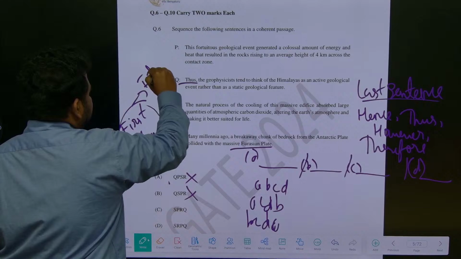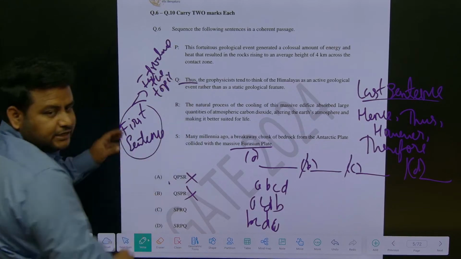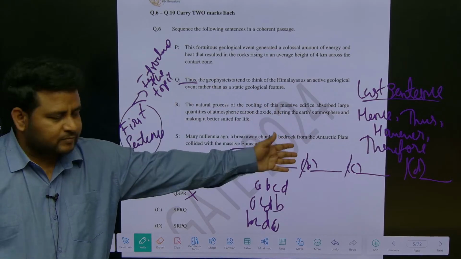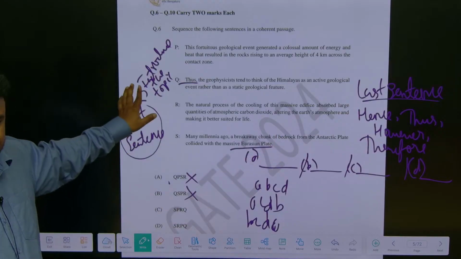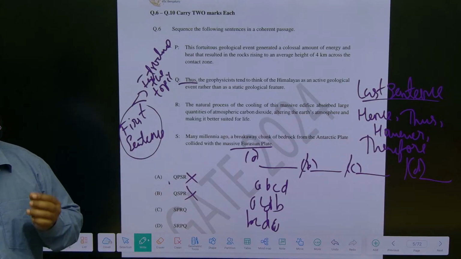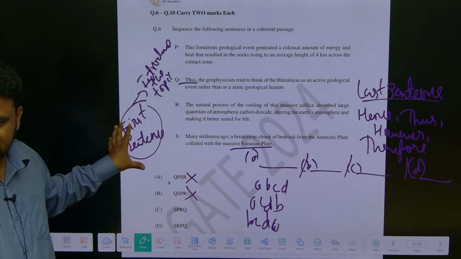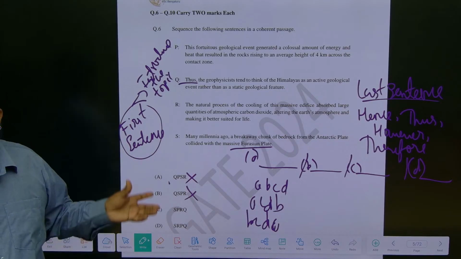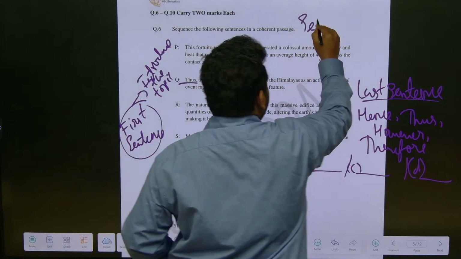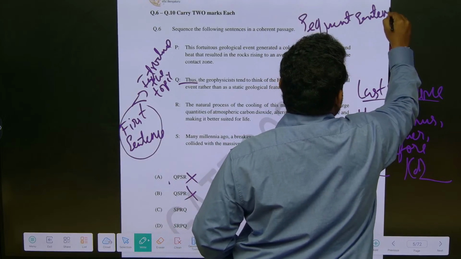Remember this: the last sentence will have structure words like thus, hence, therefore, however. The first sentence introduces the topic, and the subsequent sentences will have pronouns. If they are talking about a phenomenon or a person, words like he or she will come.